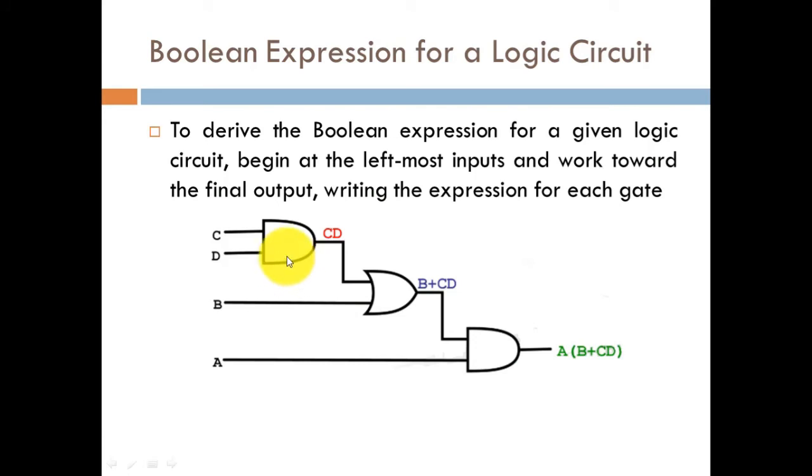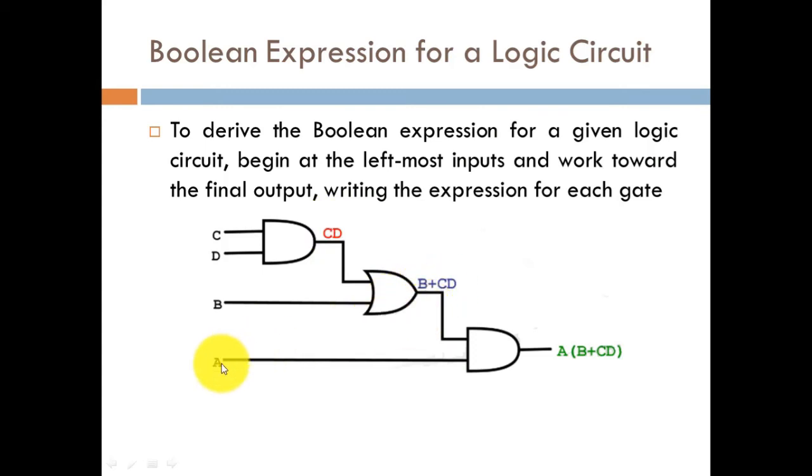So let us quickly understand it with an example. At the first stage we have these two inputs C and D. These are the inputs of the AND gate, and the AND operation of C dot D turns out to be CD. In the second phase, we have another input B, which enters this OR gate. So we have to perform the OR operation between B and CD, which turns out to be B plus CD.